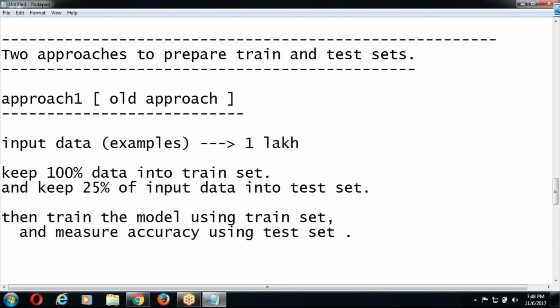What is the problem with this approach? The train set is having 1 lakh examples. 1 lakh examples may have 100 patterns. If I take some 25% subset from the 1 lakh, that can have, let's say, 10 patterns. But these 10 patterns are a subset of those 100 patterns.